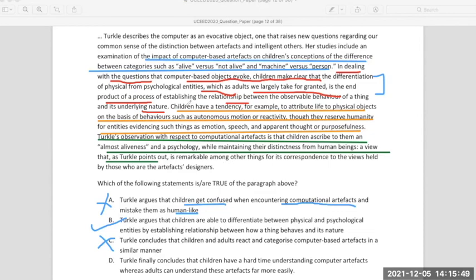Okay, let's go here. Children have a tendency, for example, to attribute life to emotions. So they are talking about the purpose. It's still not saying that they are having a hard time about it. The middle statement, which talks about children and adults alike, is still not talking about children having a hard time understanding them.